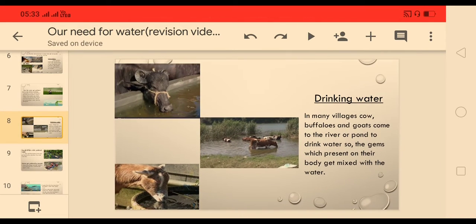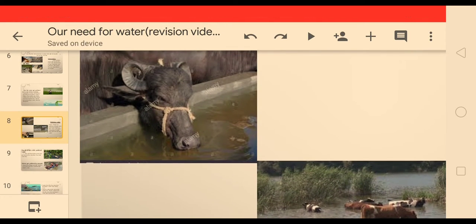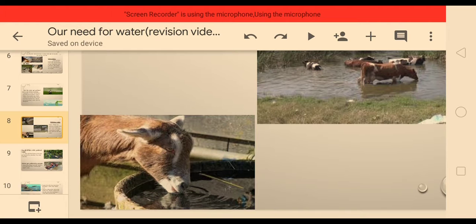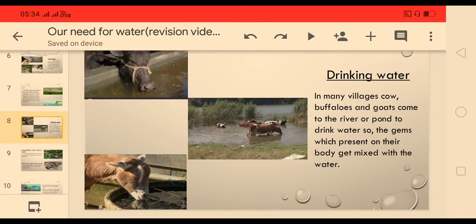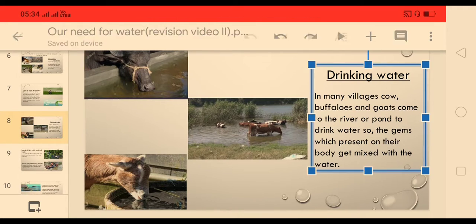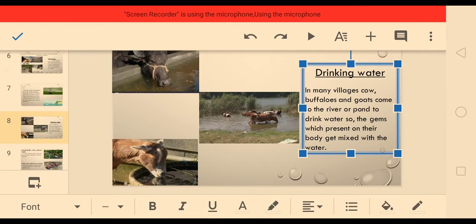Drinking water. This you have observed. Many animals in the villages like cows, buffaloes, goats come to the river or pond to drink water. So the germs present on their body get mixed with the water.